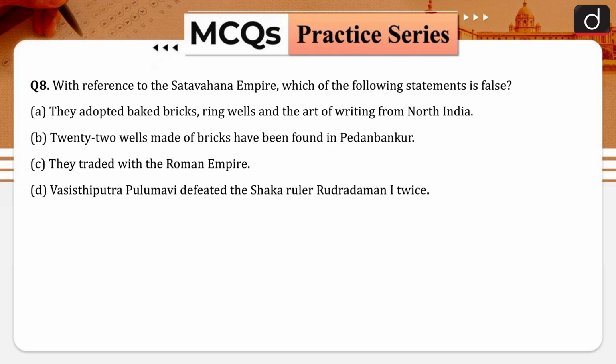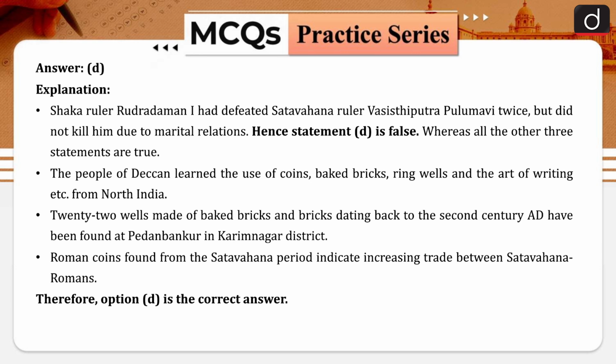Coming to the next one. With reference to the Satavahana Empire, which of the following statements is false? They adopted baked bricks, ring wells and the art of writing from North India. 22 wells made of bricks have been found in Pedabankur. They traded with the Roman Empire. Vasishtiputra Pulumavi defeated Shaka ruler Rudradaman twice. And the answer is D. Shaka ruler Rudradaman I had defeated Satavahana ruler Vasishtiputra Pulumavi twice, but did not kill him due to marital relation. So this point is very much important. That's why statement D is false, and the other three are correct ones.